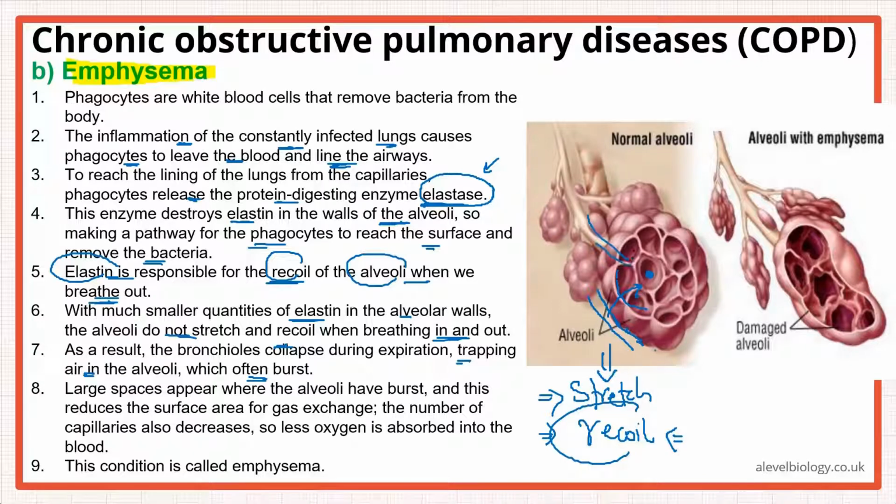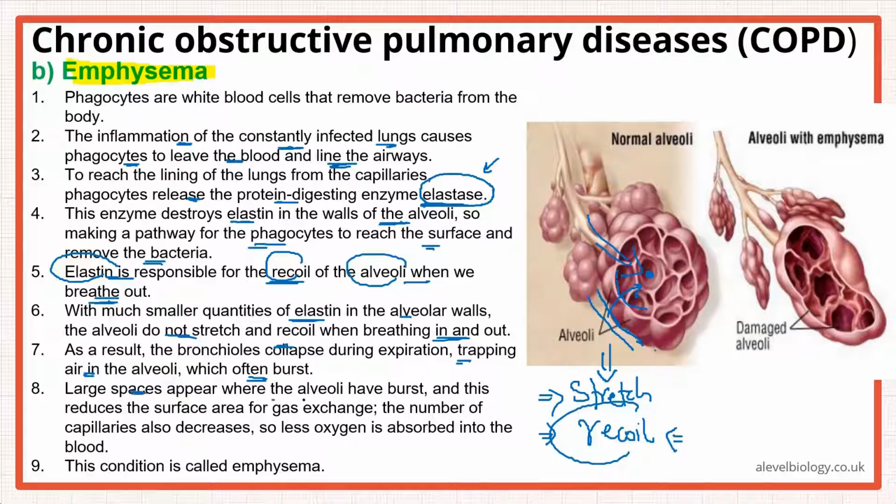Air अंदर आए जा रही है, ठीक है? But then it is not able to recoil that much. ठीक है? वो वापस अपनी पोजीशन पे जा नहीं रहा. Elastin fiber काम नहीं कर रहे. ठीक है? So this will keep on filling up with air. Eventually they will burst. ठीक है? अब as they burst, definitely they are not functional anymore.